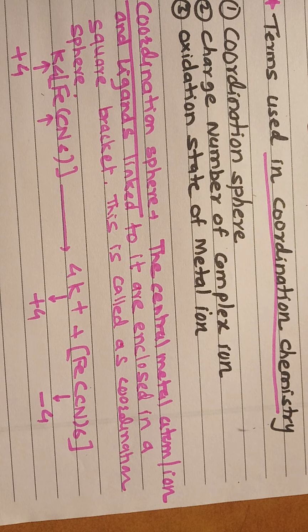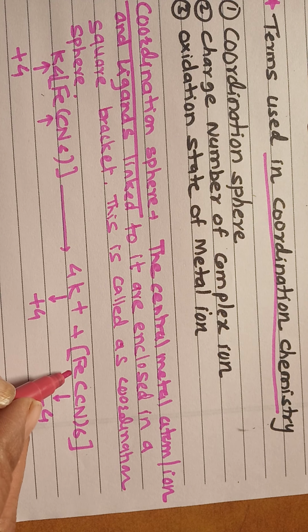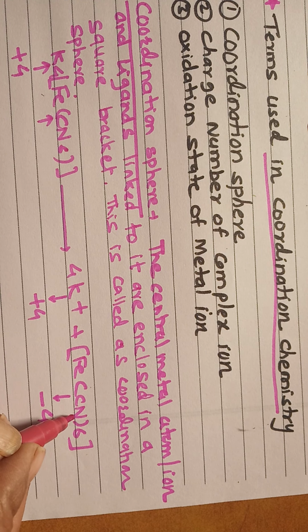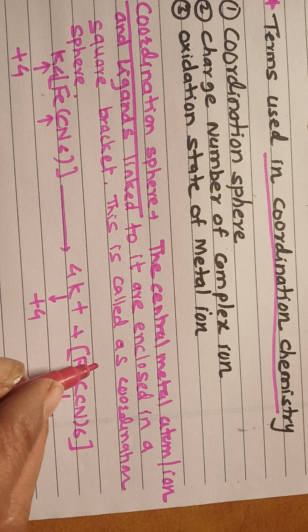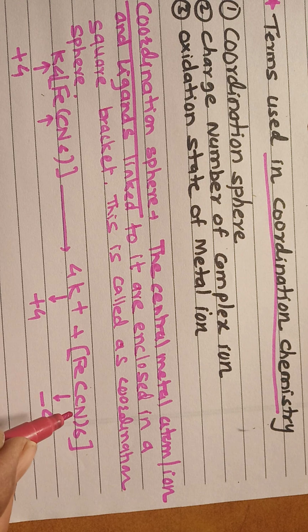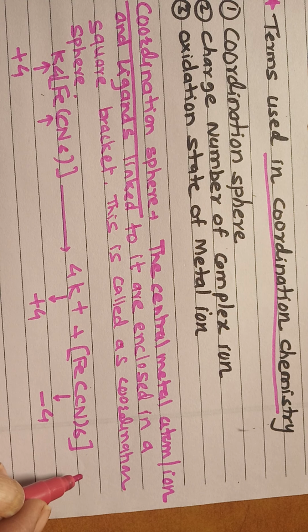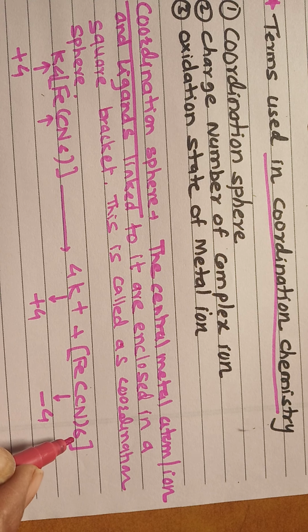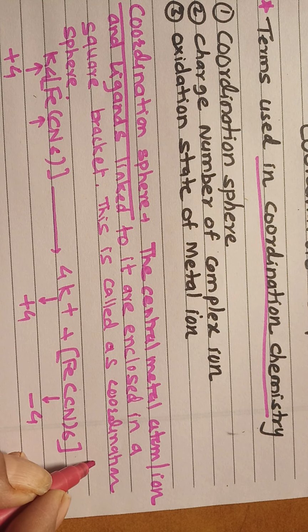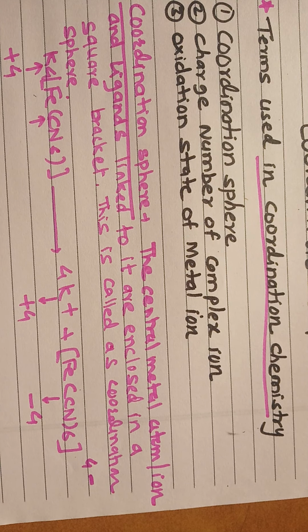So this Fe metal and the 6 cyanide ligands are together enclosed in the bracket, and that bracket is the coordination sphere. This [Fe(CN)6] is the coordination sphere, and it has a negative 4 charge.